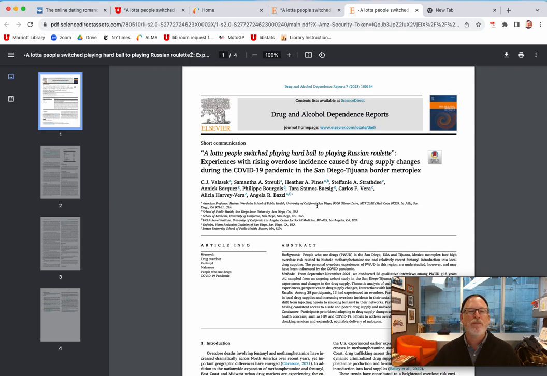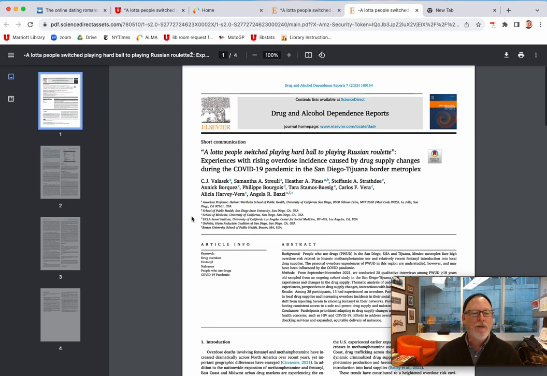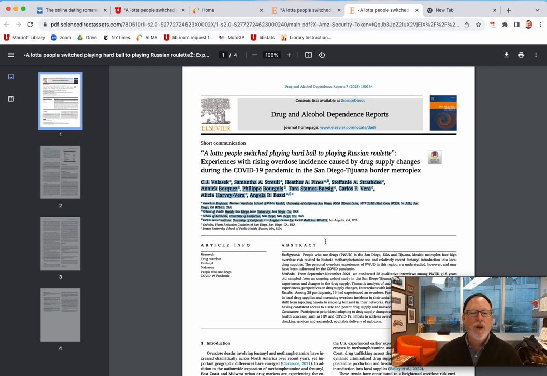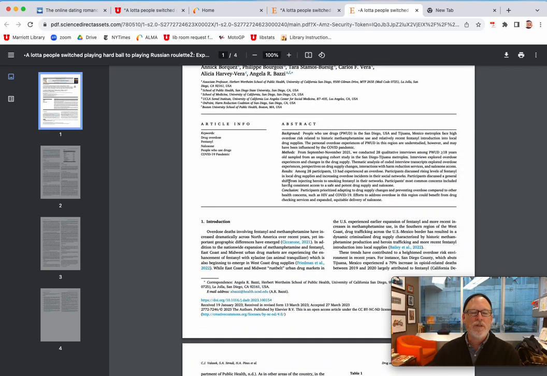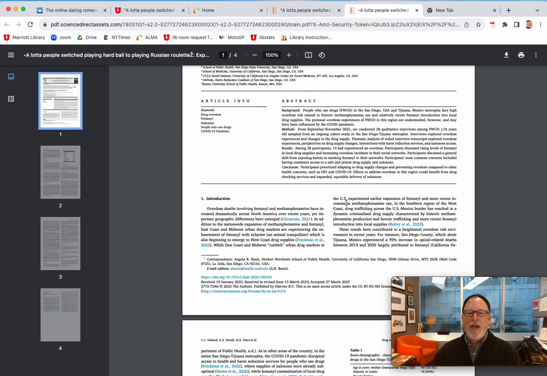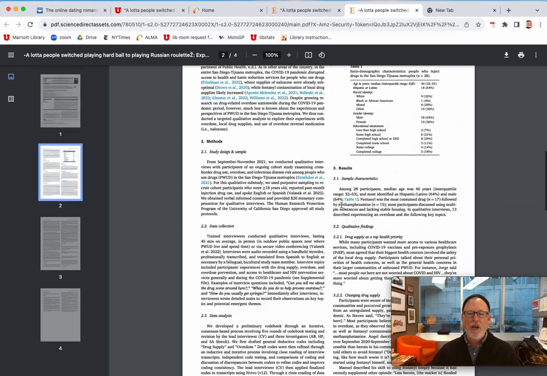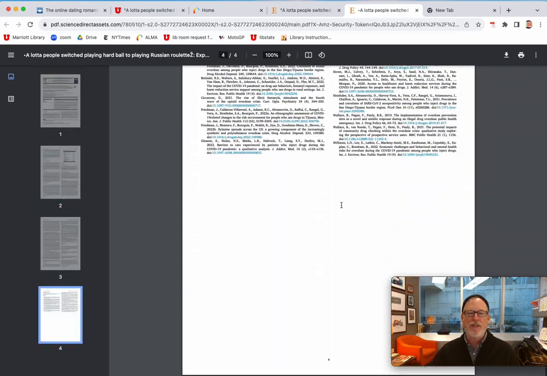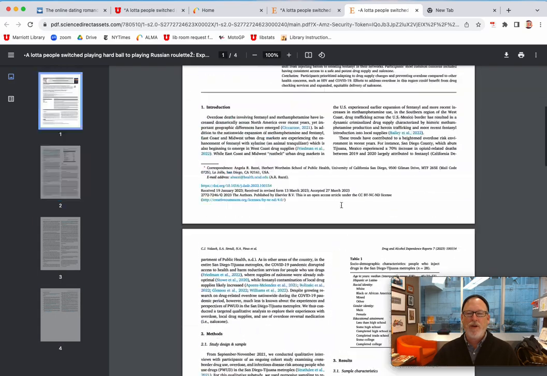There are no pictures of smiling people. All the authors are listed and where they work. We can see the journal, Drug and Alcohol Dependence Reports. All of this is presented so you, the reader, can consider the evidence. Your job is to look through the article's abstract and maybe the first page or so, and if they say something, then you can confidently know that it's probably backed up by evidence somewhere further in the article itself.